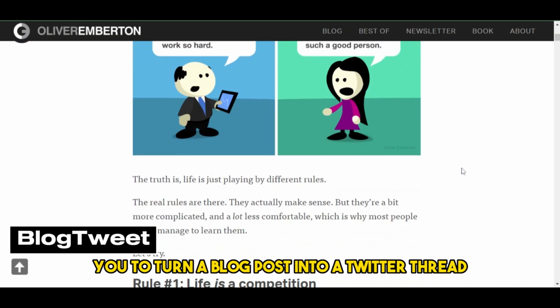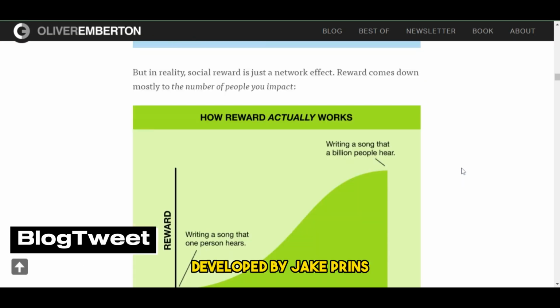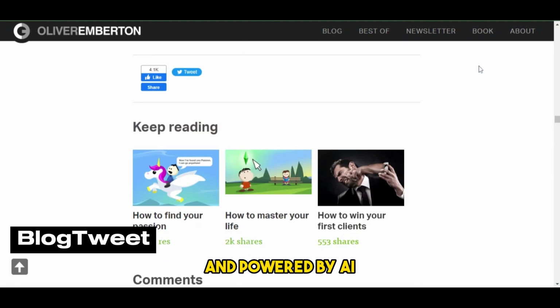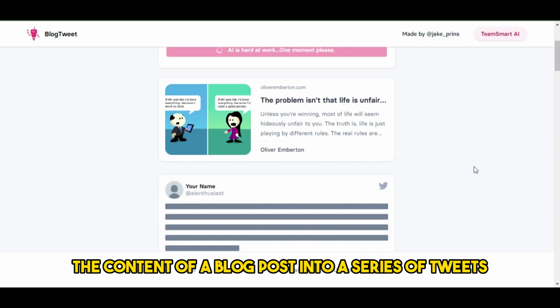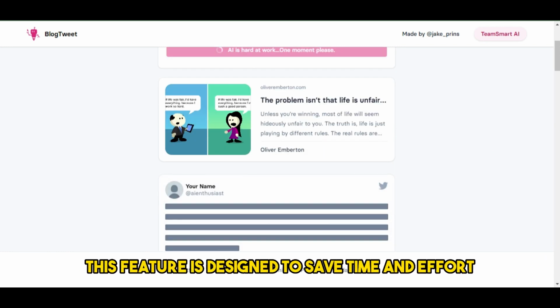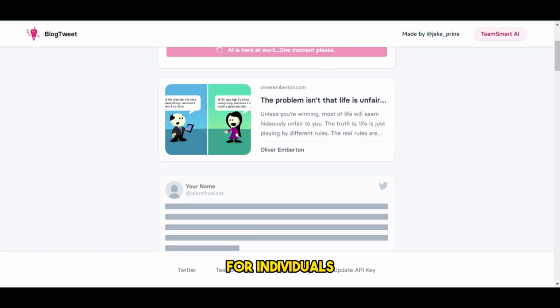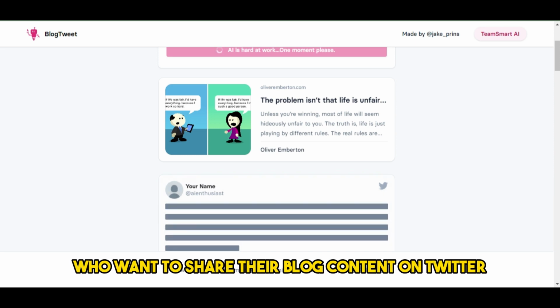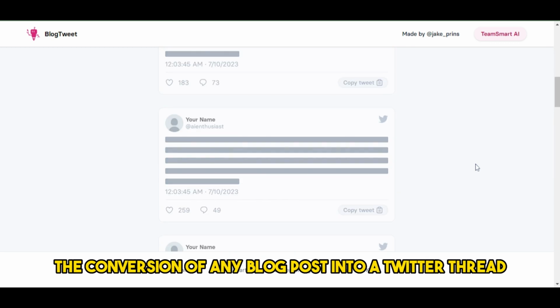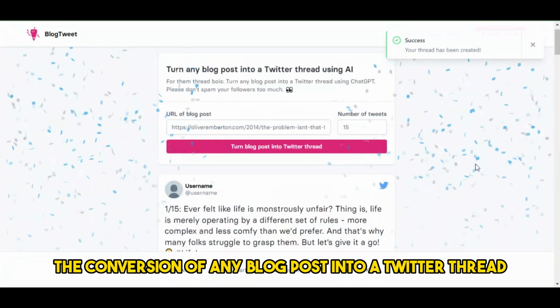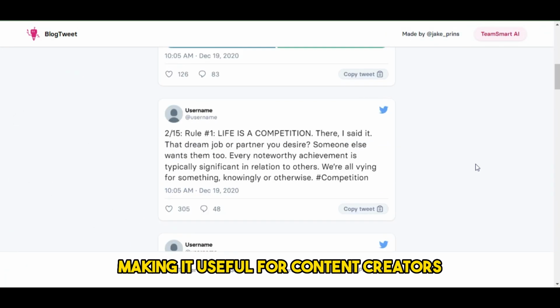BlogTweet allows you to turn a blog post into a Twitter thread. Developed by Jake Prince and powered by AI, BlogTweet utilizes Choppity to convert the content of a blog post into a series of tweets. This feature is designed to save time and effort for individuals who want to share their blog content on Twitter without spamming their followers. The tool supports the conversion of any blog post into a Twitter thread, making it useful for content creators, bloggers,